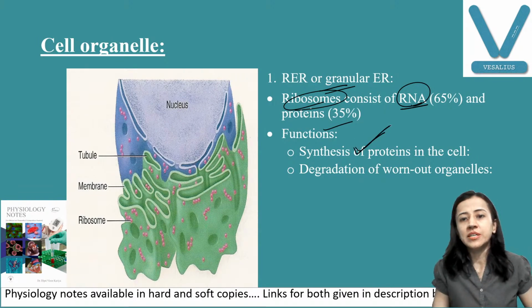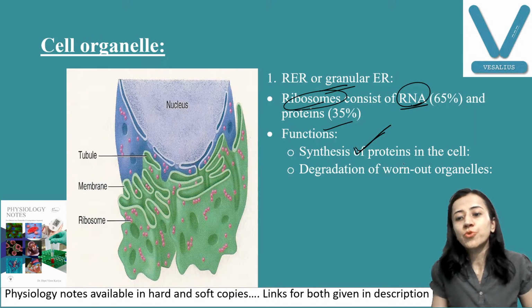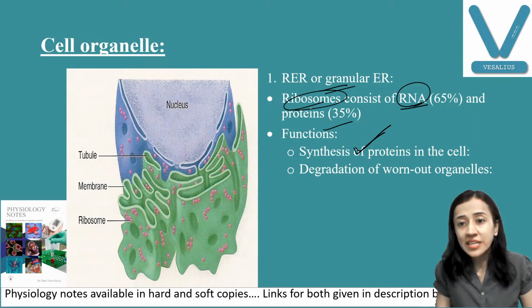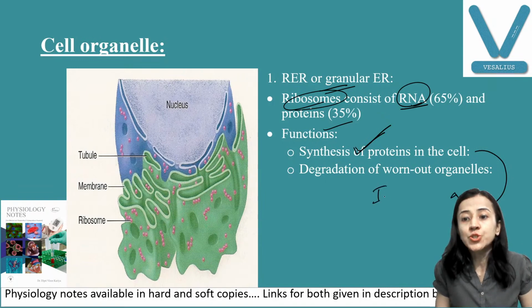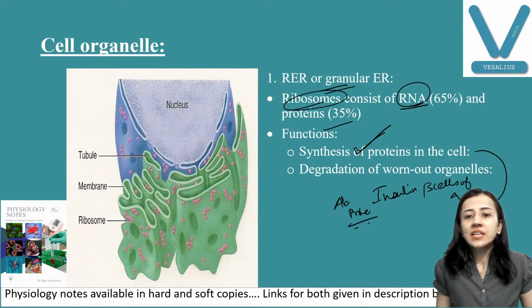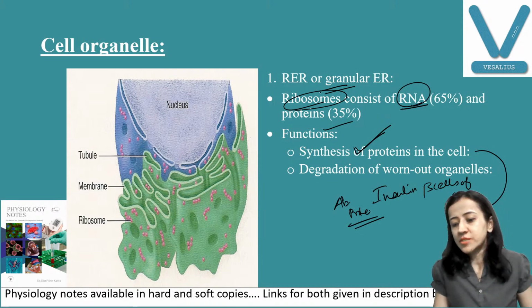Remember here, very important thing, synthesis of protein inside the cell. For example, which proteins are synthesized? I will give you examples. Like insulin. Insulin is synthesized by beta cells of islets of Langerhans. Antibodies from the WBCs, okay, B lymphocytes, proteins, enzymes. These are all synthesized by rough endoplasmic reticulum.